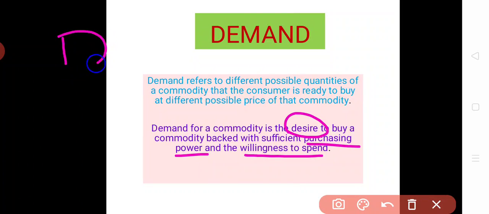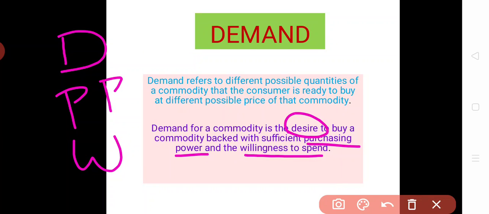One is the desire for a commodity; let's suppose sugar, I must have a desire to buy the sugar. Another one is purchasing power, the money which I must have before buying the commodity. And the third one is the willingness to spend the money.